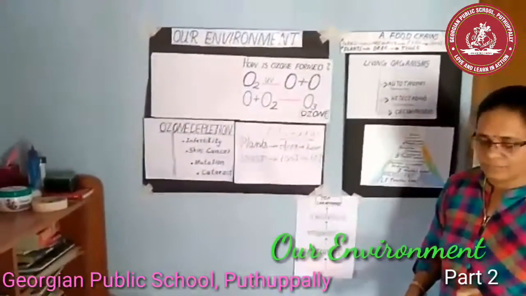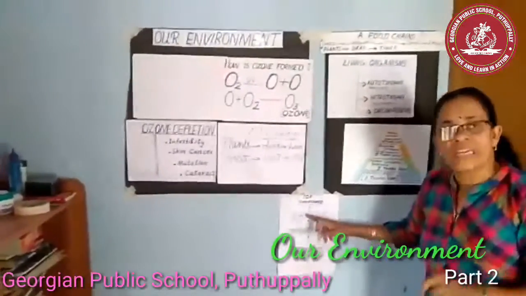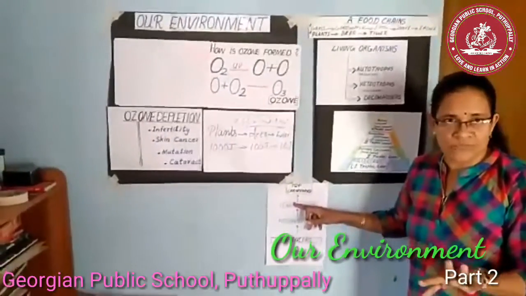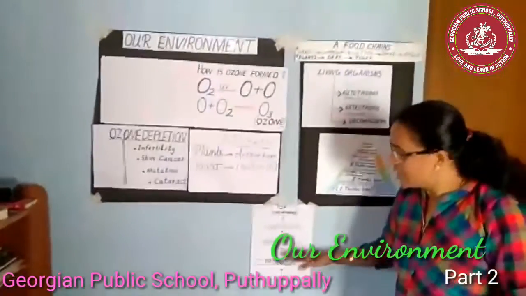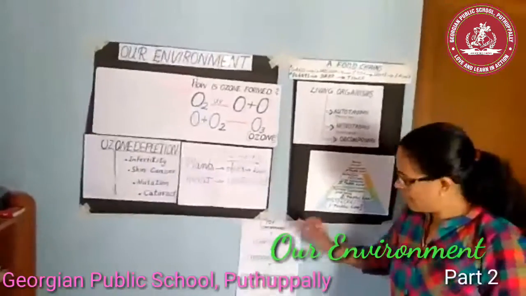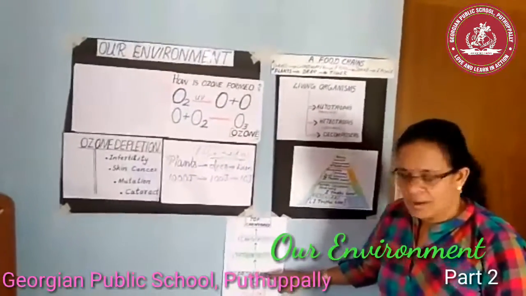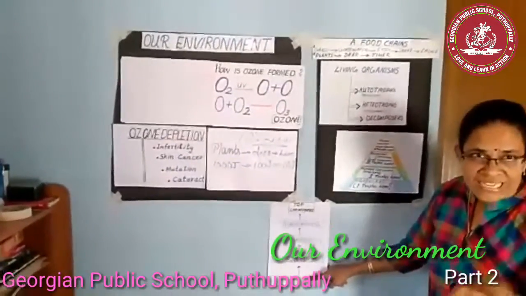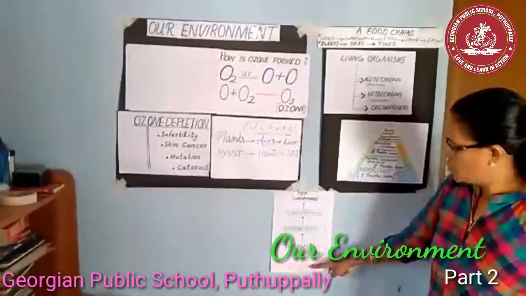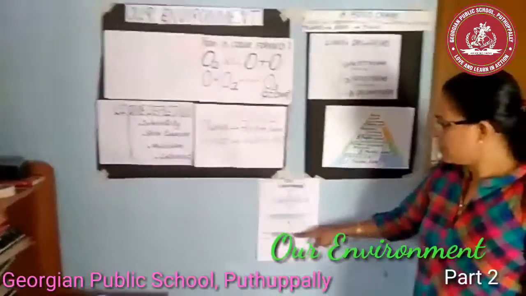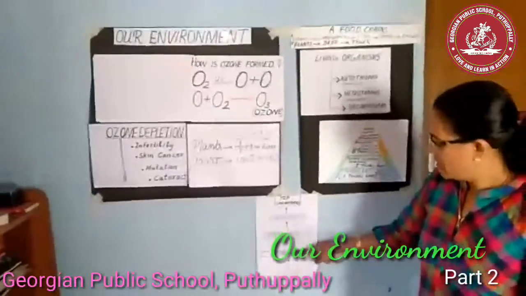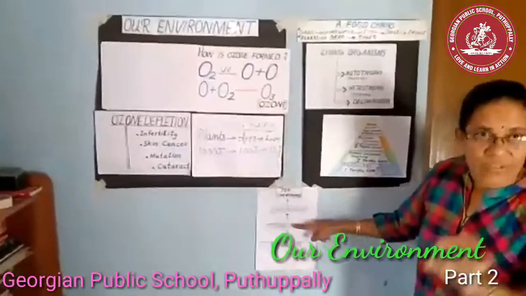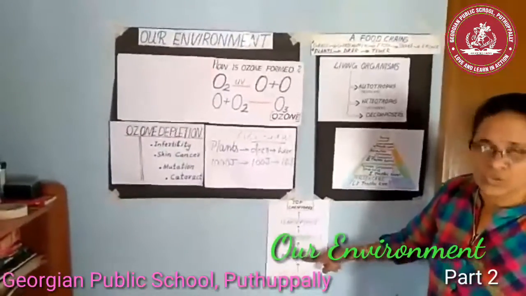First thing, energy flow is unidirectional. Energy flow in a food chain is always unidirectional. That means the energy captured by the green plants or producers from the sun will never go back to the sun, or the energy passed from producers to the herbivores will never revert back to the producers.